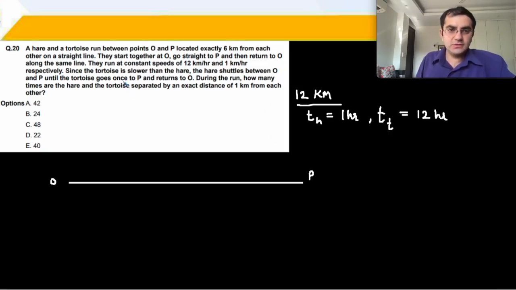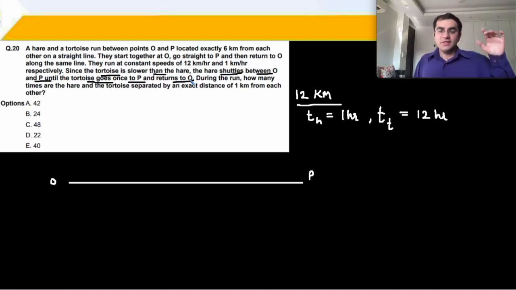Since the tortoise is slower, the hare shuttles between O and P until the tortoise once goes to P and returns to O. So the tortoise is traveling for 12 hours, 6 jana, 6 ana, and the hare is covering one round in 1 hour, up down kar raha hai. Okay? During the run, how many times will the hare and the tortoise be separated by an exact distance of 1 kilometer from each other?